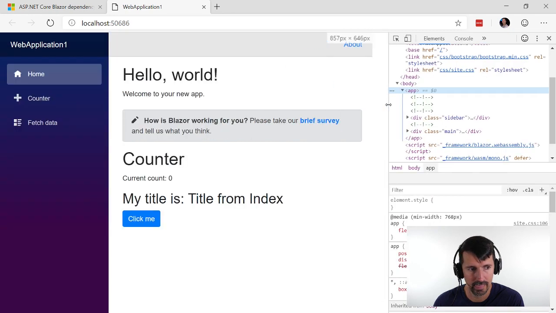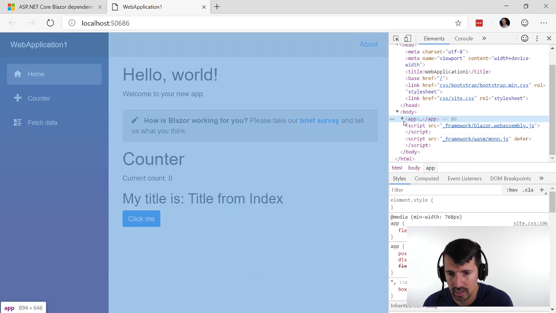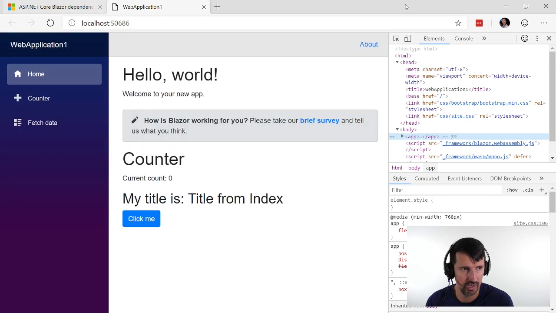So yep. That's it. Okay, so that's where the app is, the body of your main page, of your index, right? So